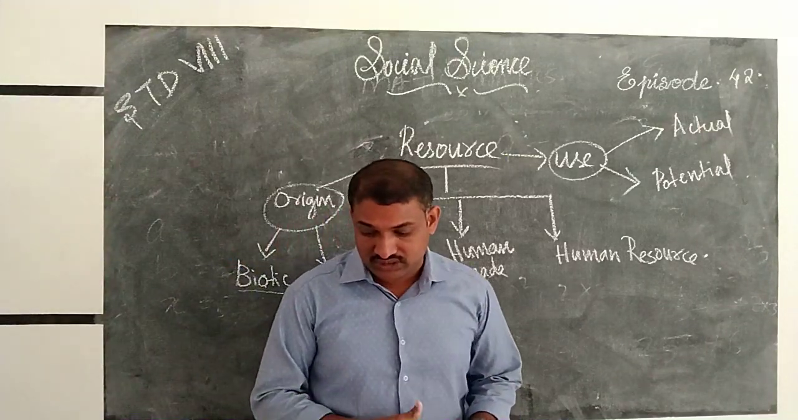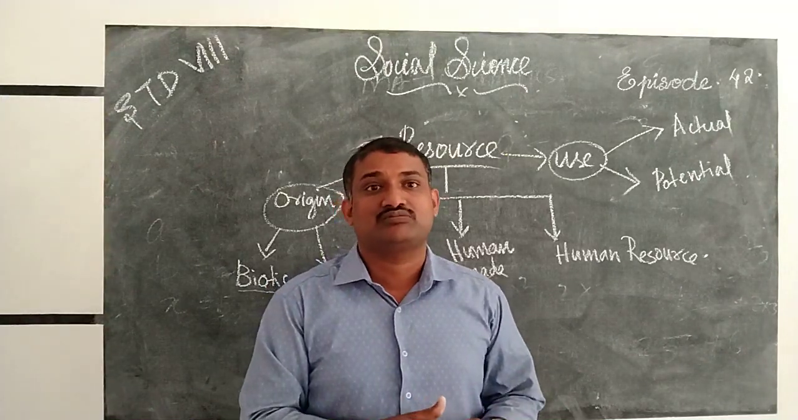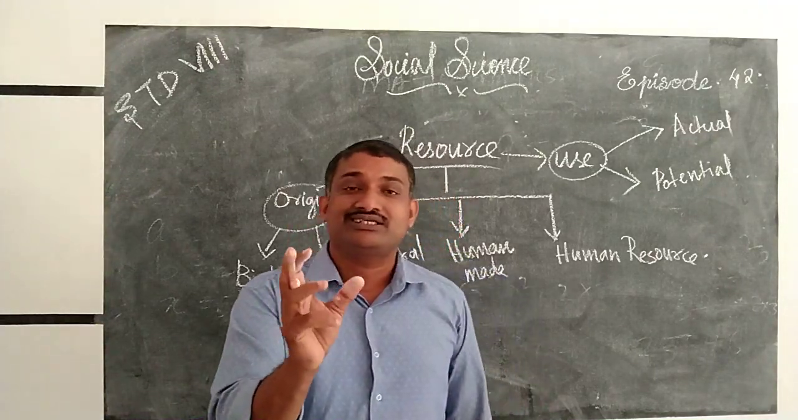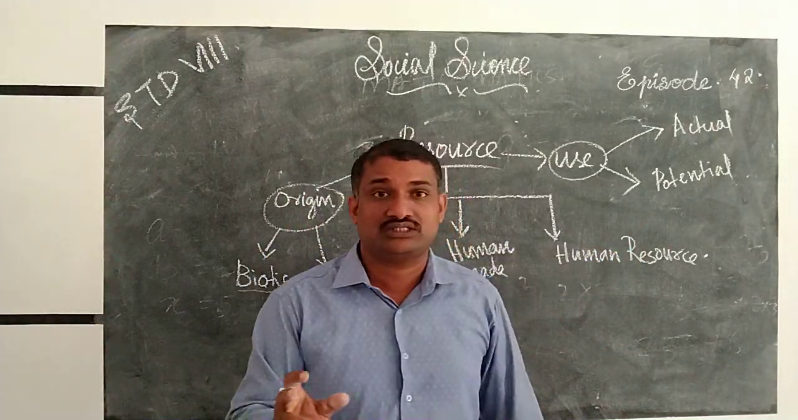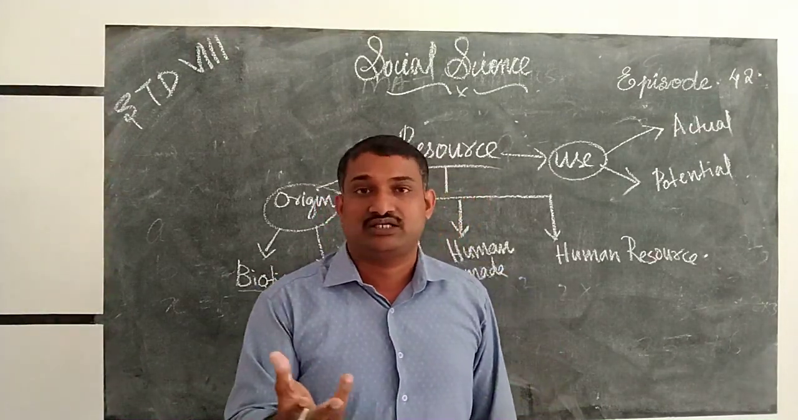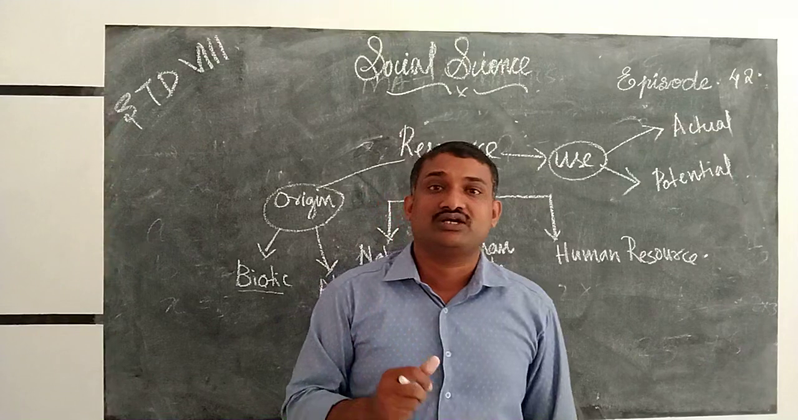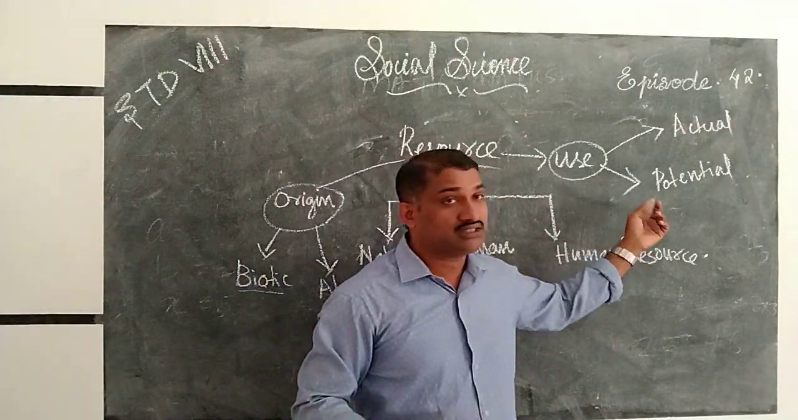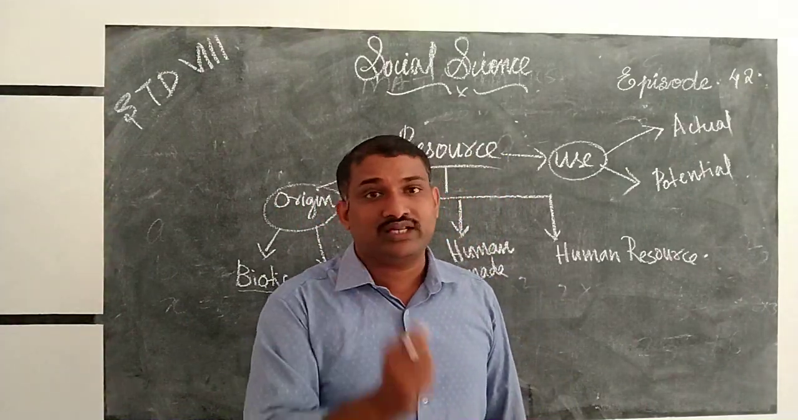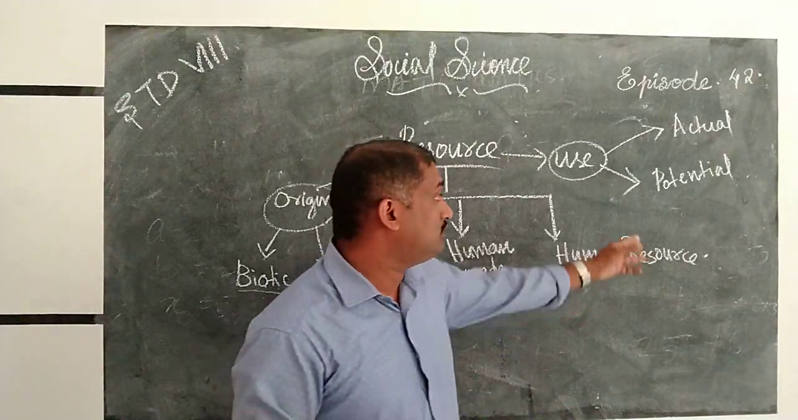Next is potential resources. These are the resources that we know are resources, but how much quantity there is we don't know. The quantity may not be known. We know that resource, but how much quantity we may not know. For example, uranium in Ladakh. Uranium is there, but how much quantity is there we don't know. So that resource we can call a potential resource.